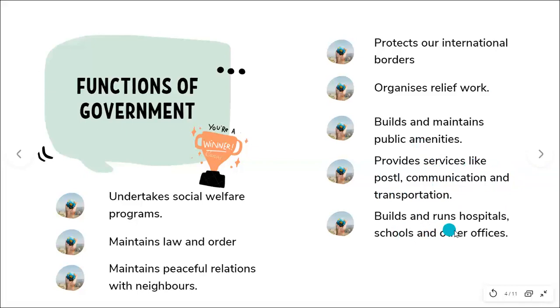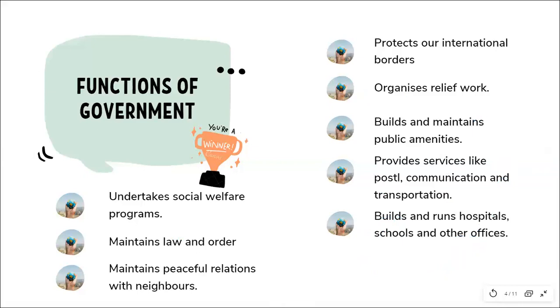Next, it builds and runs hospitals, schools, and other offices to implement all of these functions, right? So you have a lot of government offices even around you. Start looking at them, and they're all built by the government to implement and execute their functions, right? So this was about just what the government does. You can clearly see, right? Government affects, impacts, and works on each and every day of our lives, right?